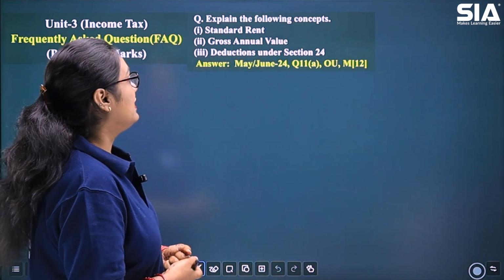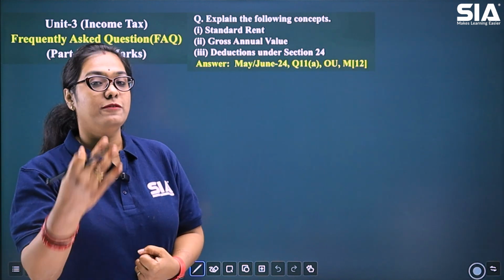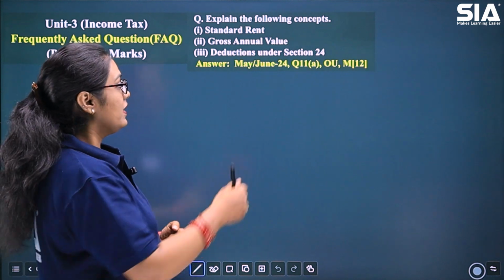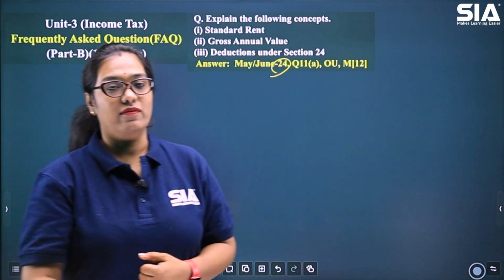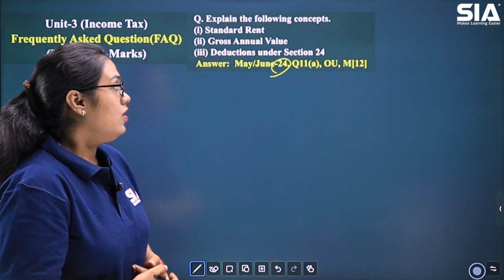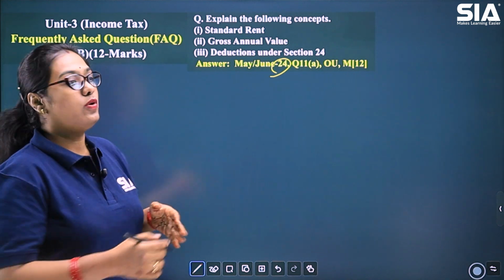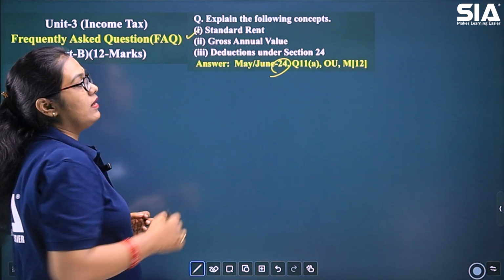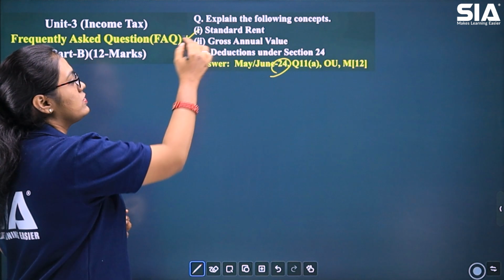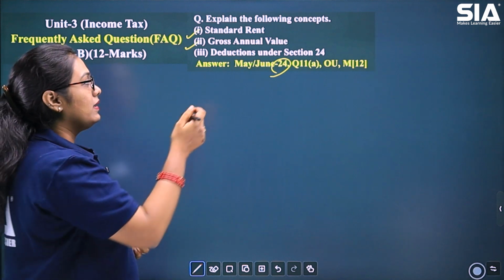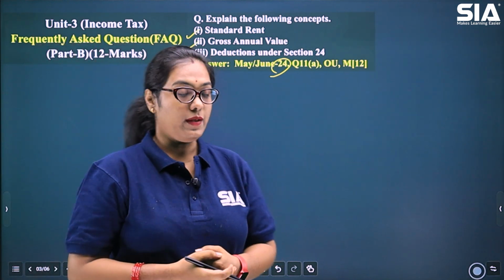As you can see, this is a type of question where multiple bits are asked, right? There are three different types of questions asked in the same bit. So this was in 2024 as your 11A question for 12 marks. Now, for us to understand the meaning of this question, we'll go bit by bit, where we'll first start with understanding what is standard rent. Then we will understand what is gross annual value, and then the meaning of the deductions that are mentioned under section 24.